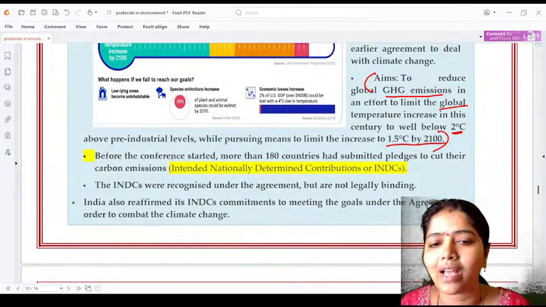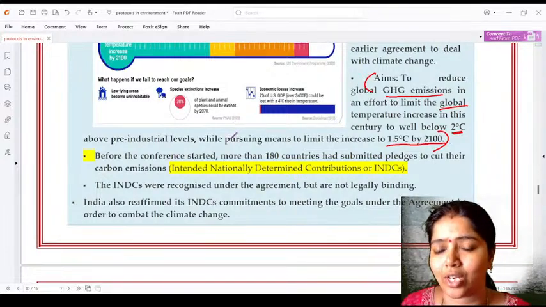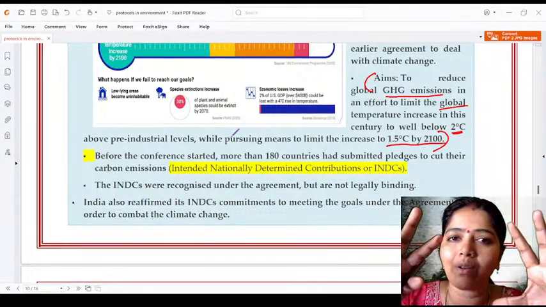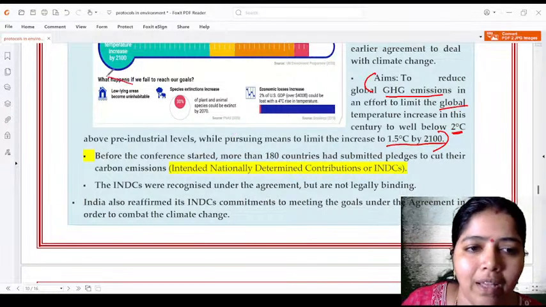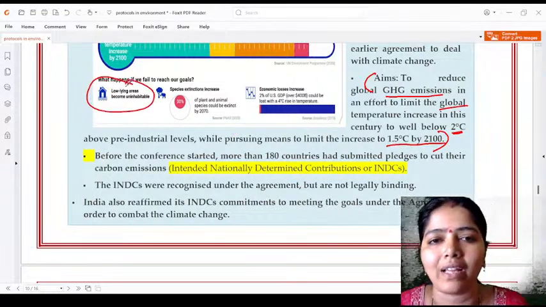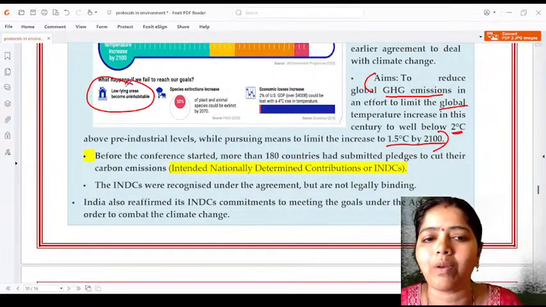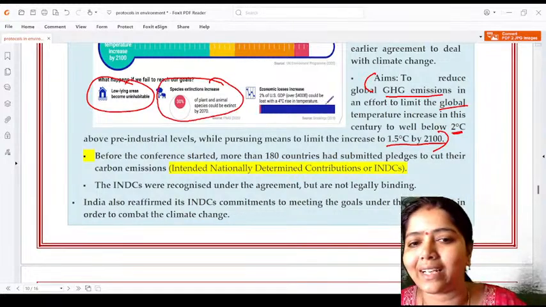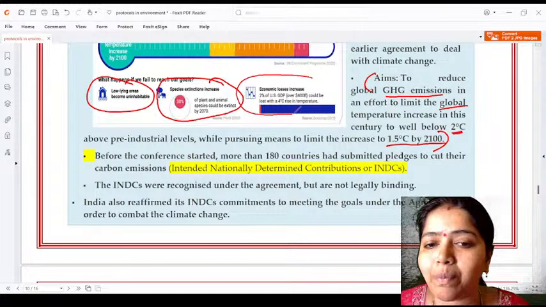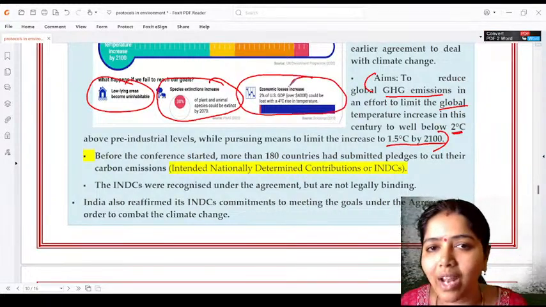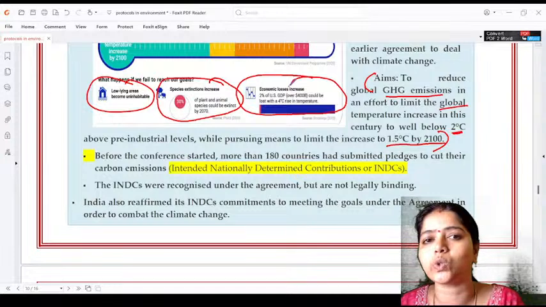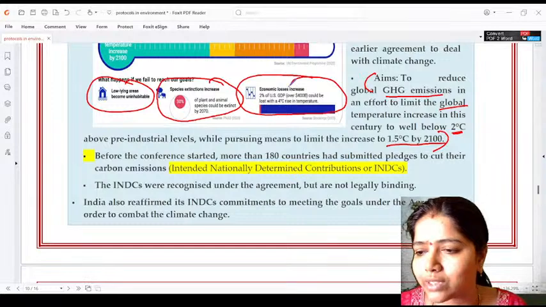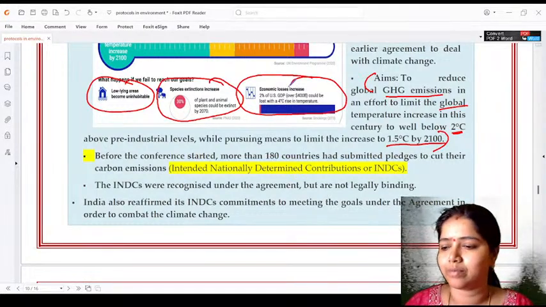Very, very important point. This has been asked many times in the examination. If this greenhouse gas emission reduction is not followed, what will happen? See, these are the things that will happen. Many places will become uninhabitable, not suitable for human beings to live in. Many species will become extinct, and the economic losses will increase a lot. So all these things will happen when we are not focusing on reducing greenhouse gas emissions.